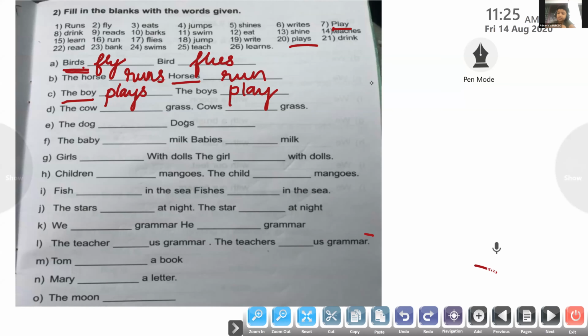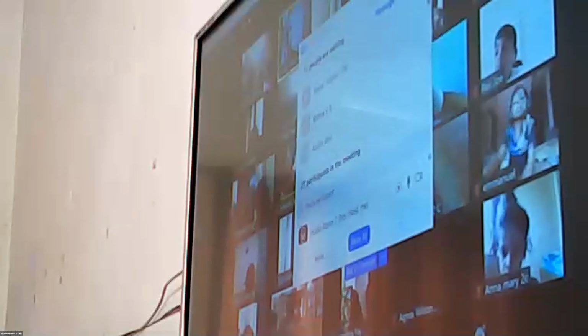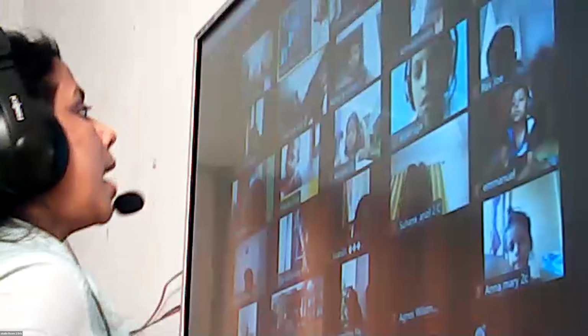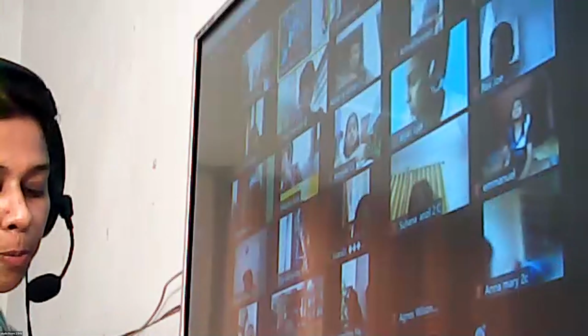So that is what we have learned in today's class. So children, it's time for us to wind up. Let me share the screen. So I hope you have understood this rule. This rule will be learned in the next class even. I want all of you to do a few of the exercises on page number 5. I'll be sending it in the WhatsApp group.